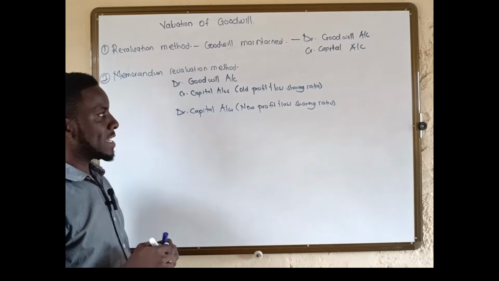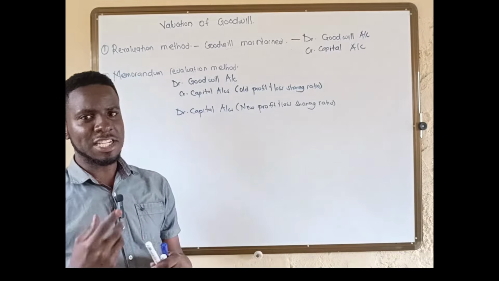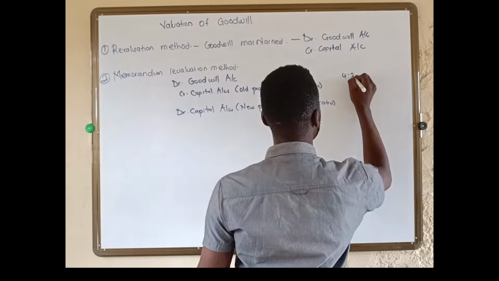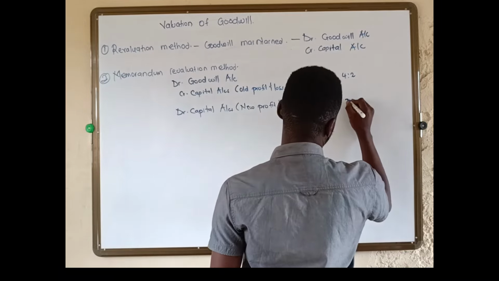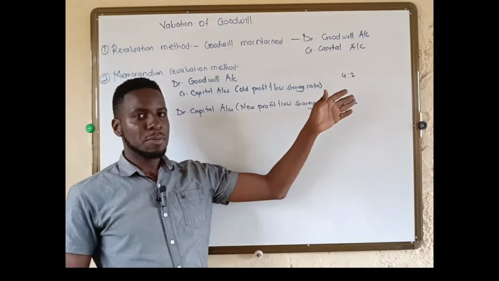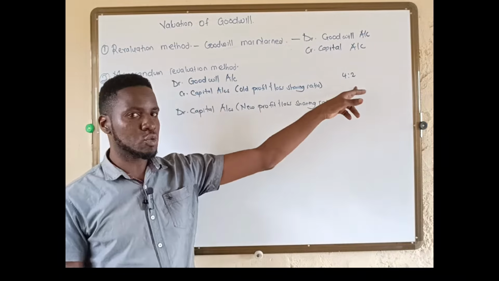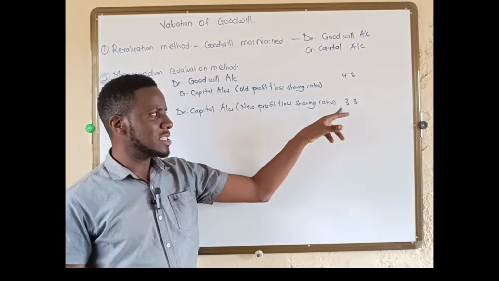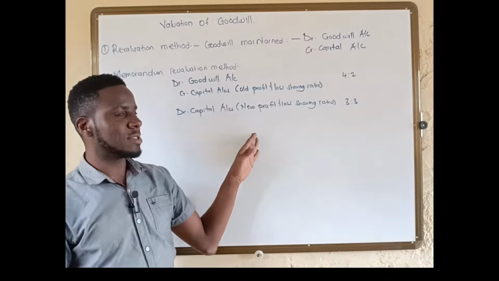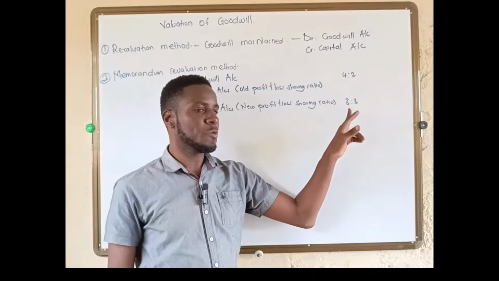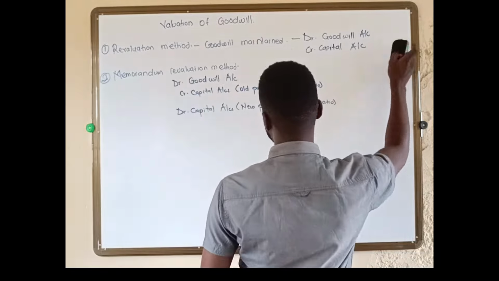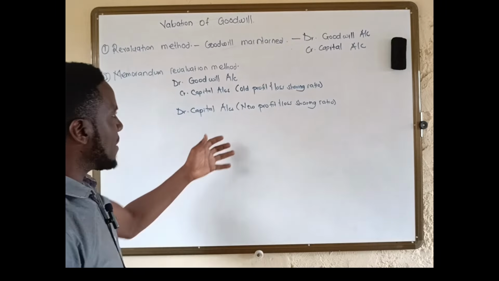So that means if the old ratio was 4:2, and now let me say it is 3:3. So the old profit and loss sharing ratio was 4:2, then the new one is 3:3. So when it comes to debiting the capital accounts, we are going to use this new ratio. It's the one which we are going to use. So basically that's how we are going to do this.